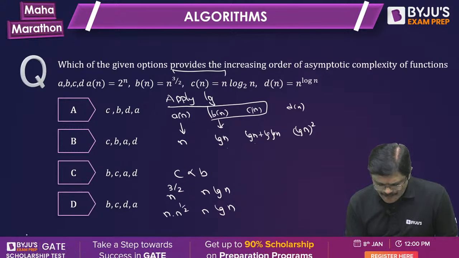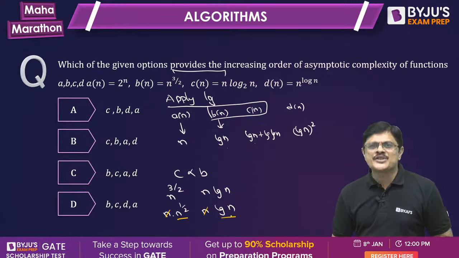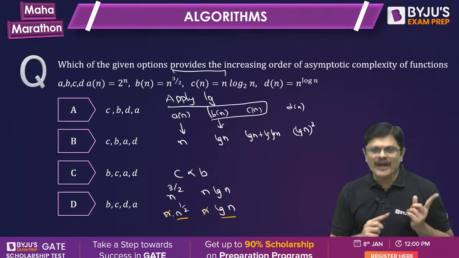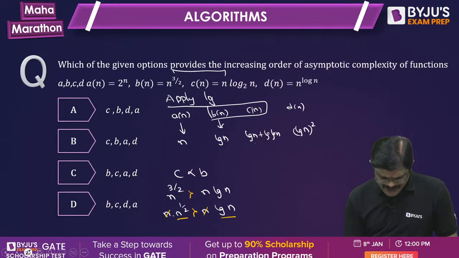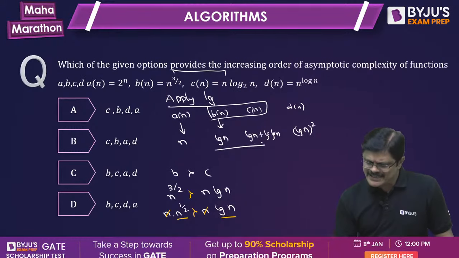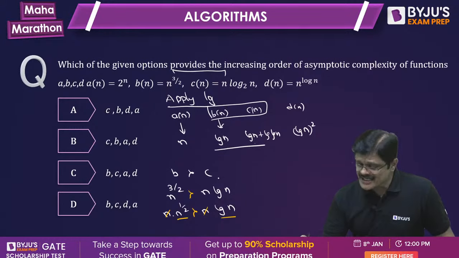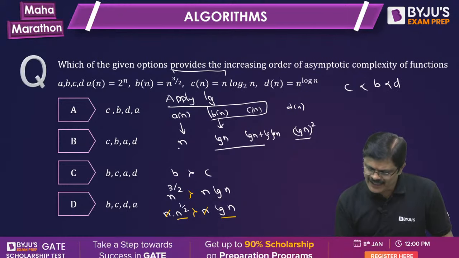If you remove the common factor, n power half and log n, out of these two, which one is larger? n power half is larger. So B is larger than C. Therefore, you get C smaller than B, and then comes D n, and finally A n.